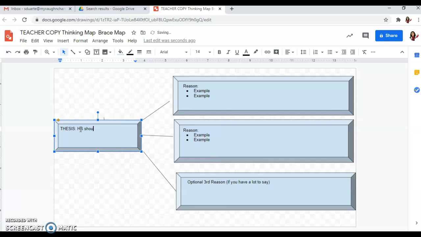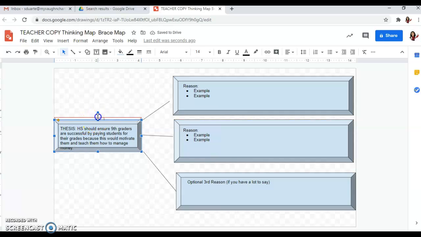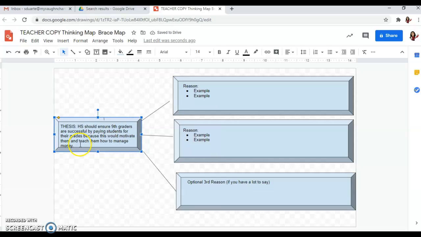So high schools should ensure ninth graders are successful by, and we all had the same sentence starter, by paying students for their grades because this would motivate them and teach them how to manage money. So there you go. And I know the format is a little off, but as long as you have your thesis in there. So here you have reason number 1.